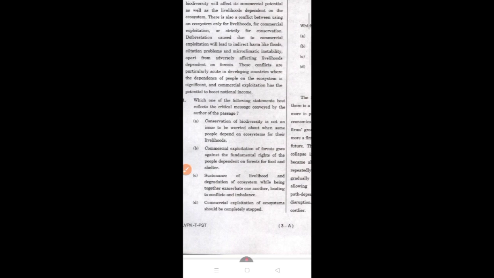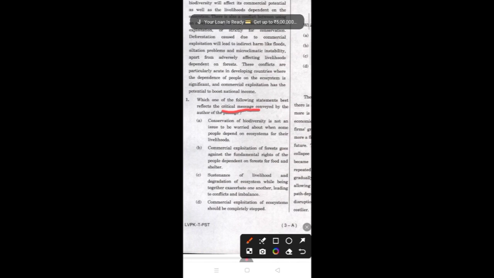The first question is: which one of the statements best reflects the critical message conveyed by the author of the passage? The critical message is nothing but the main message or the main subject discussed in the passage.